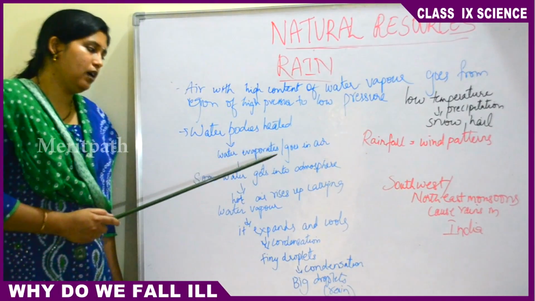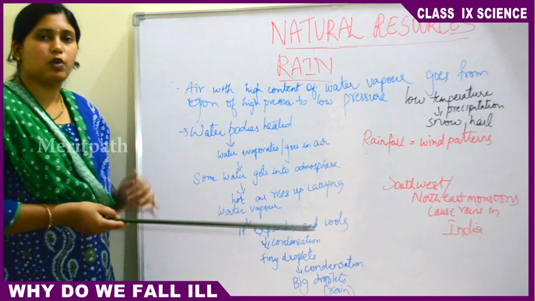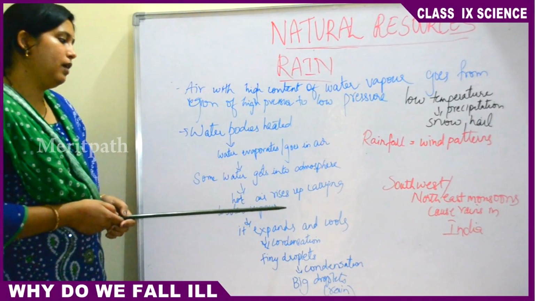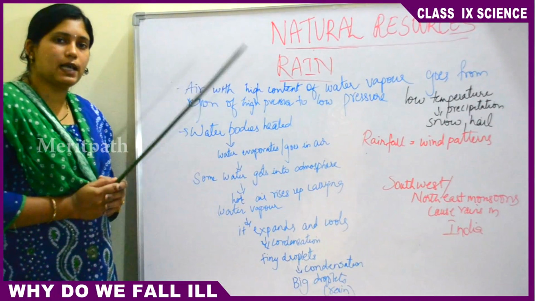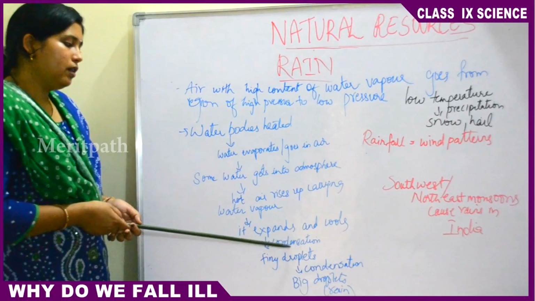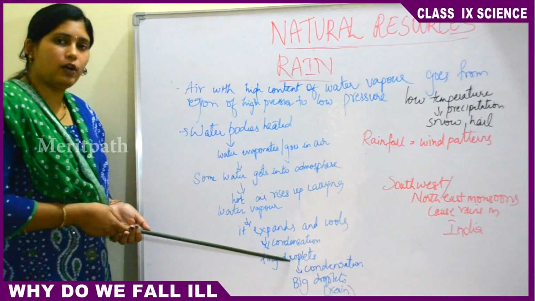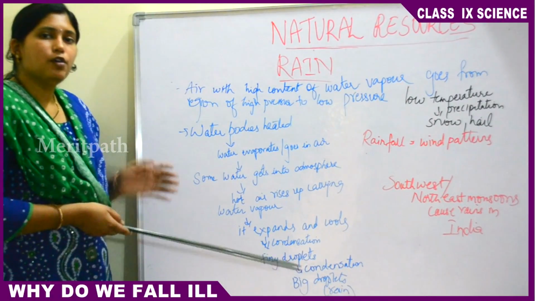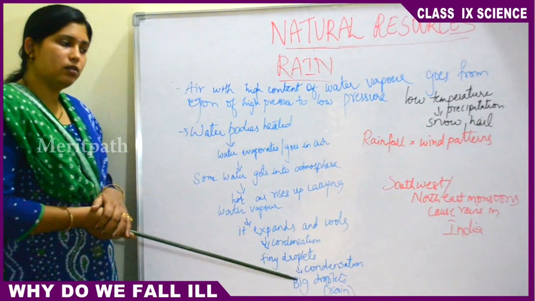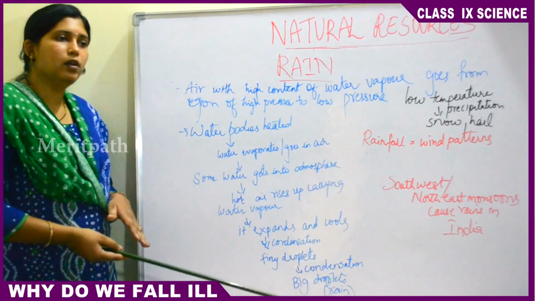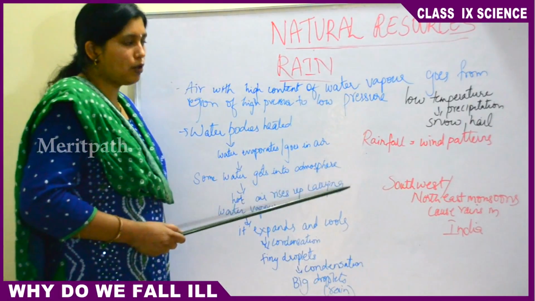When water bodies are heated up, water evaporates or goes into the air. Some of the water vapor goes into the atmosphere. When hot air is rising up carrying water vapor, it expands and cools down because the temperature decreases as you go up. In this process of condensation, the water vapor converts into tiny drops of water. These tiny droplets further undergo condensation, and as they cool down, they form big droplets of water. These big droplets cool down and come back to the surface of the earth in the form of rain. This is due to high temperatures.